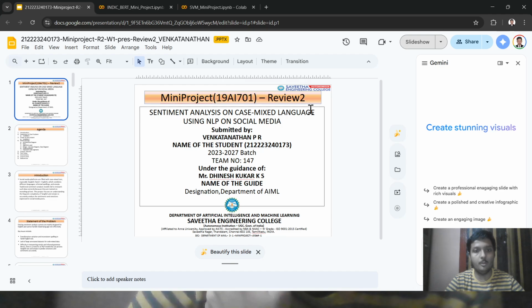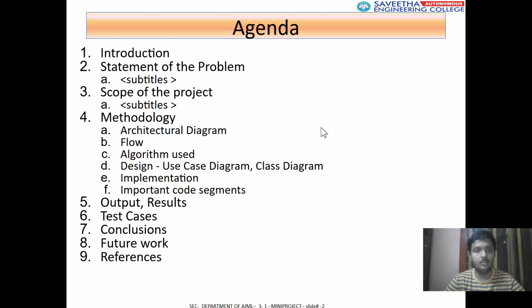Today I am going to explain my mini project, titled Sentiment Analysis on Code-Mixed Language using NLP (Natural Language Processing) on social media. These are the agenda items covered.